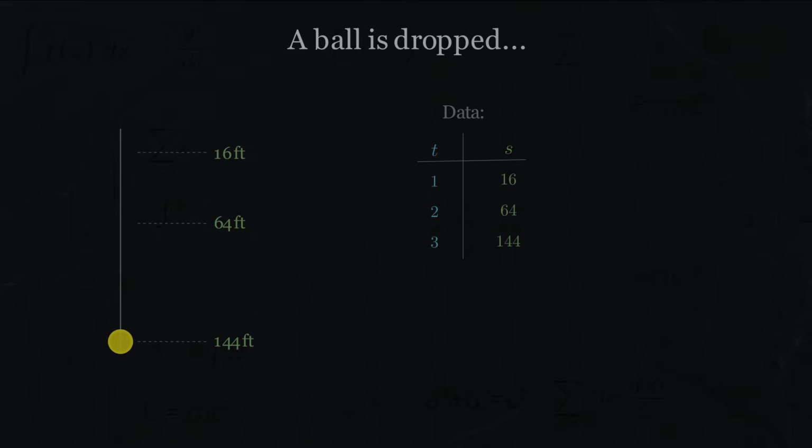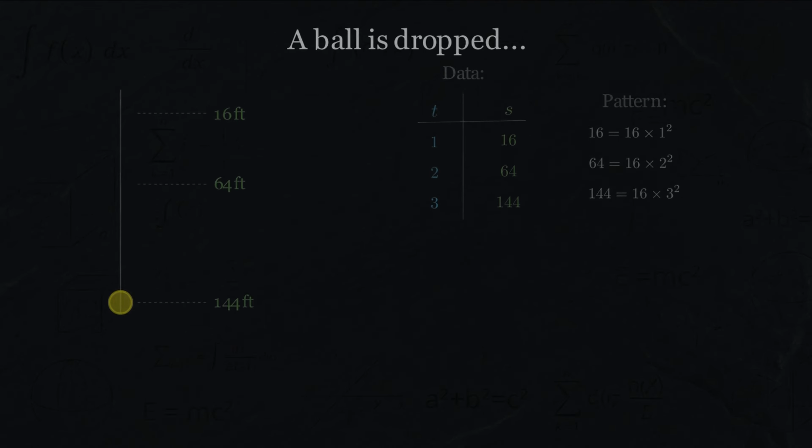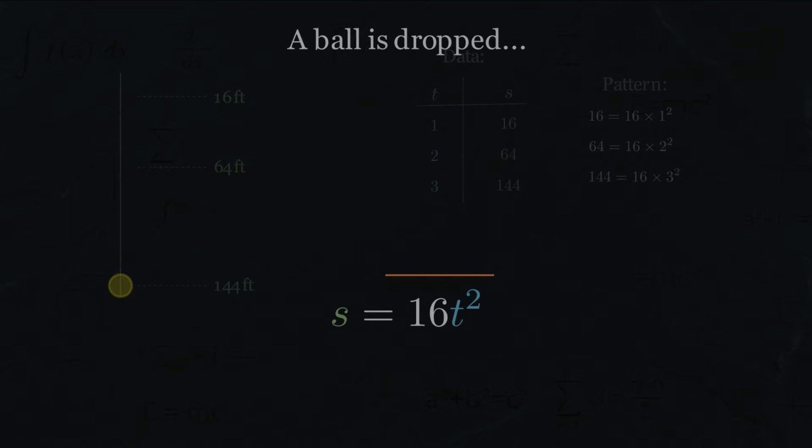In the first second, 16 feet. In the second second, 48 more feet. In the third second, 80 more feet. This isn't linear growth. This is acceleration. There's a precise pattern here. What's the pattern? Look, 16 equals 16 times 1, and 64 equals 16 times 4, and 144 equals 16 times 9. The distance equals 16 times the square of the time. S equals 16 times t squared.